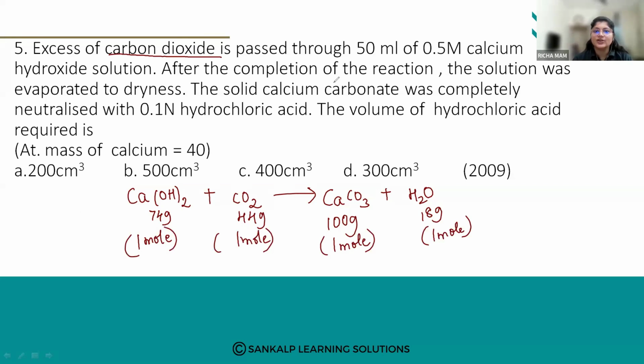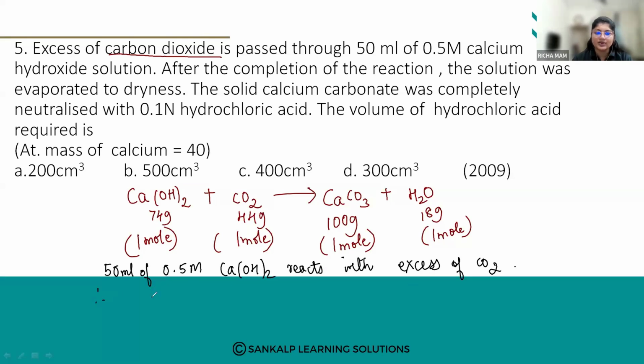So what all is given? 50 ml of 0.5 molar calcium hydroxide. Okay, it reacts with what? It reacts with excess. Excess means what? Carbon dioxide is present in more amount. Okay, excess of carbon dioxide. So number of millimoles reacted is how many? How many moles of this is reacted?